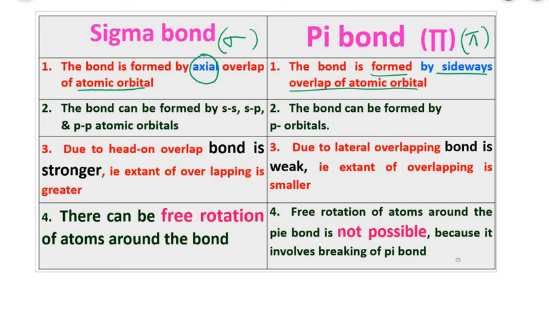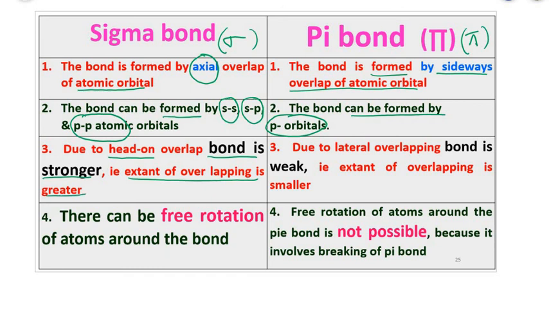The second difference: the sigma bond can be formed by either s-s orbital overlap, s-p orbital overlap, or p-p atomic orbitals. Whereas the pi bond can be formed only by p-p orbital overlap, right? The third difference: in the sigma bond, due to head-on or axial overlap, the sigma bond is stronger, that is, the extent of overlapping is greater.